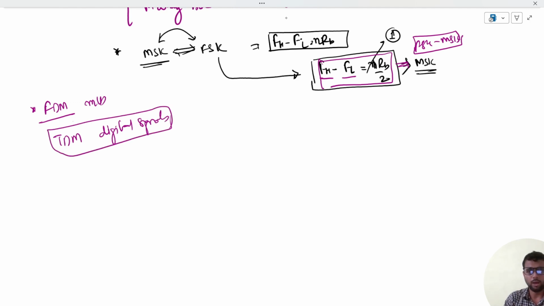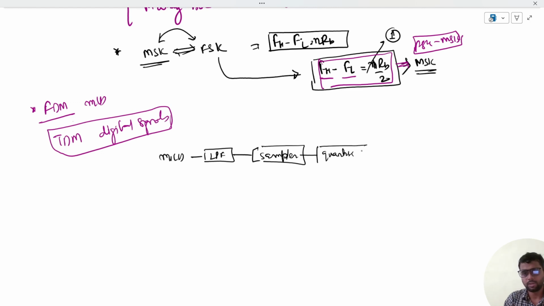Up till now, what we have understood is, suppose we have m1(t). This m1(t) is passed through a low pass filter and then given to a sampler, and the sampler creates the samples. These samples are quantized, and after quantization they are encoded, and then these bits, 0 1 0 1 1 0, are transmitted, through wire or through wireless. This is what we have done.